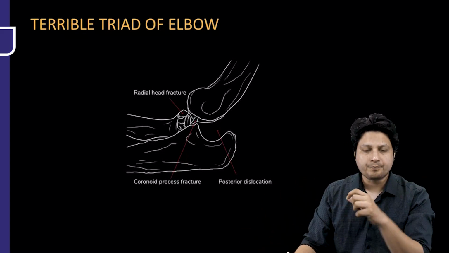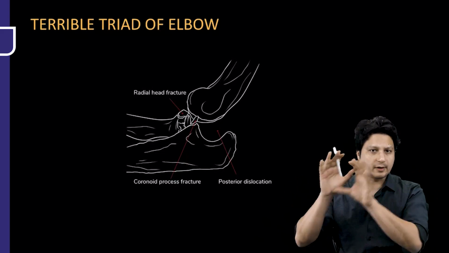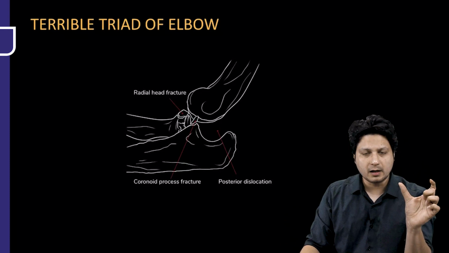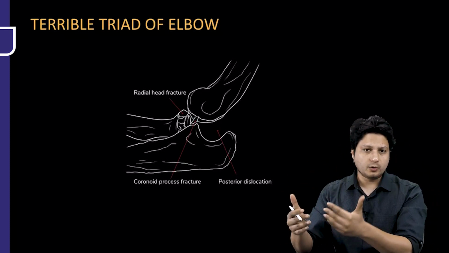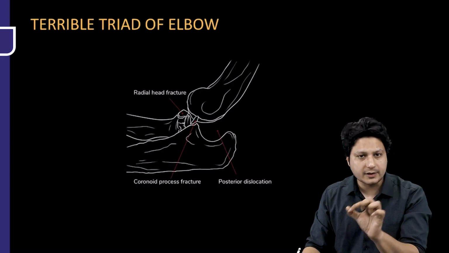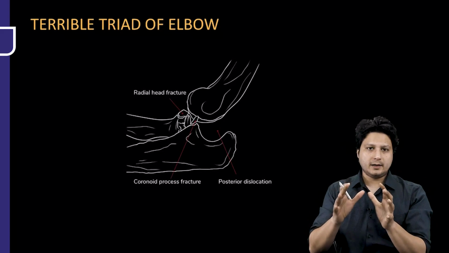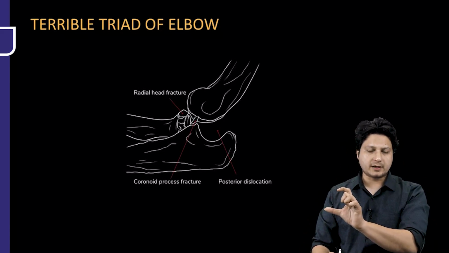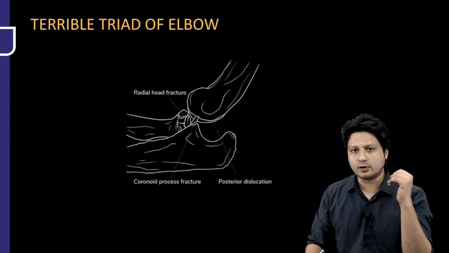Now, as the name indicates itself, there are two important components in the definition itself. First is the terrible. Terrible means if this is the kind of injury the elbow is subjected to, then that elbow will be rendered unstable because it will have a poor prognosis. Point number two, triad. There are three components in this fracture, and because of this definition, it becomes an important or a potential question to be kept in your examination.